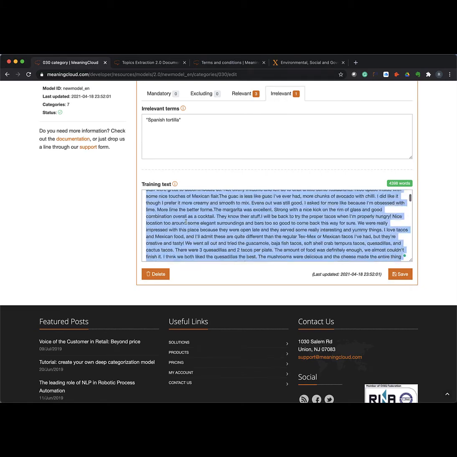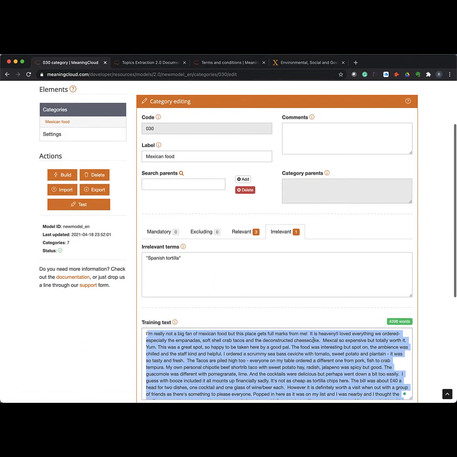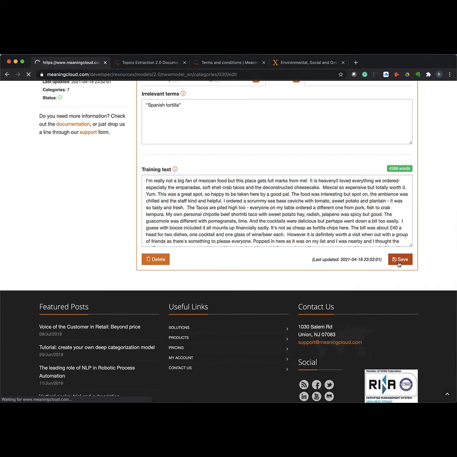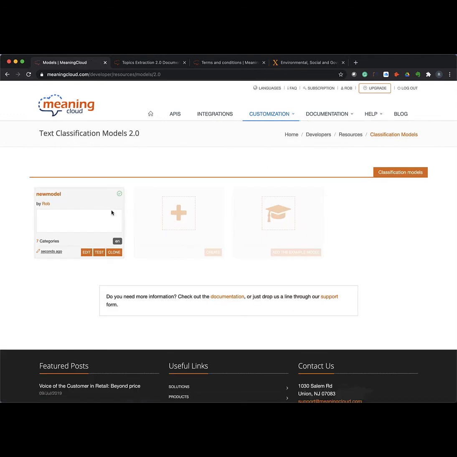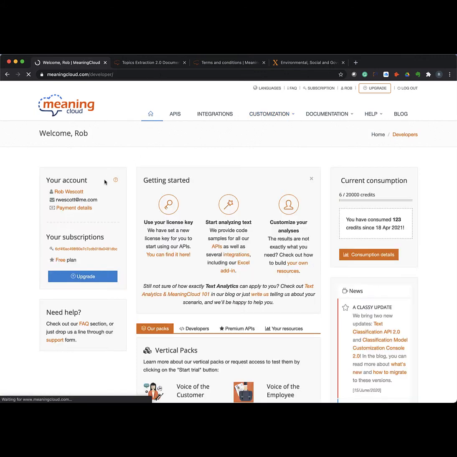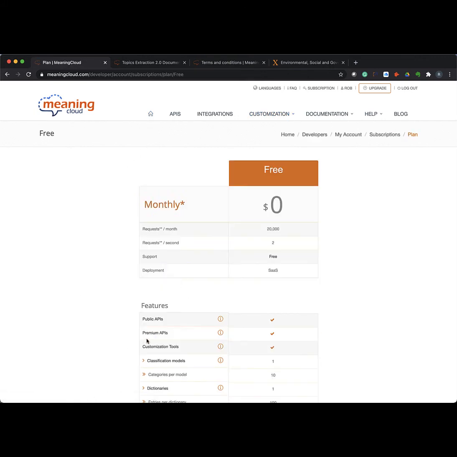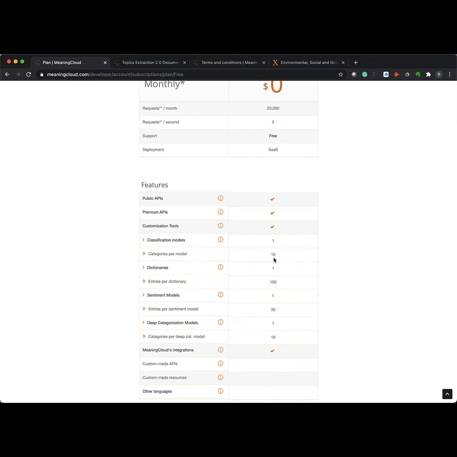And then once you've made your changes to this, you can hit save. If you remember from when we walked through the various accounts, it allowed you, as a free customer of MeaningCloud, to have one classification model, and that one classification model can have up to 10 categories within it.